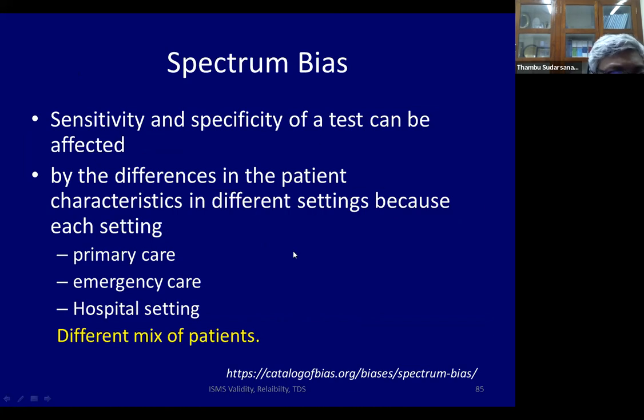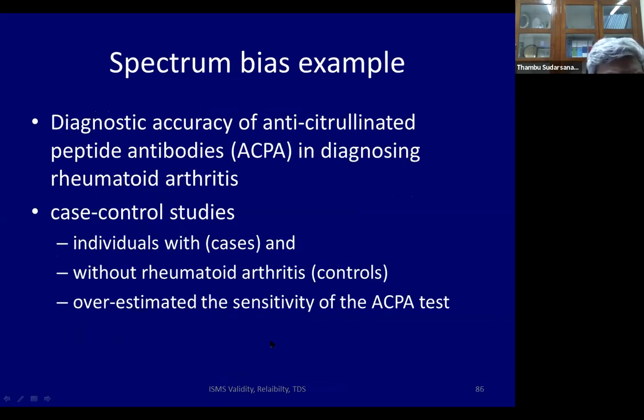The last one, I absolutely apologize. This is spectrum bias. I've talked about it already, but I wanted to speak about it a little. The sensitivity and specificity of a test can be affected by the spectrum of patients. In primary care, people will usually have mild disease. Generally, when you come to the hospital, people with cancer tend to have more advanced disease. Emergency may be in between. So there's a different mix of patients.